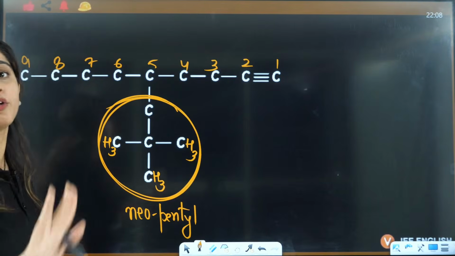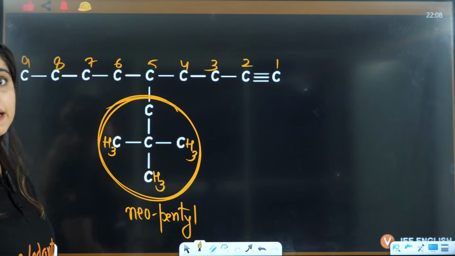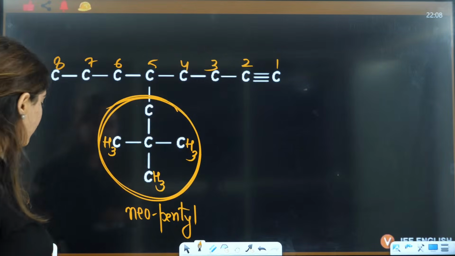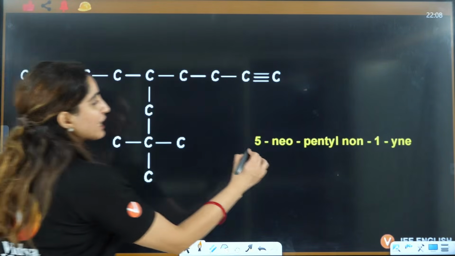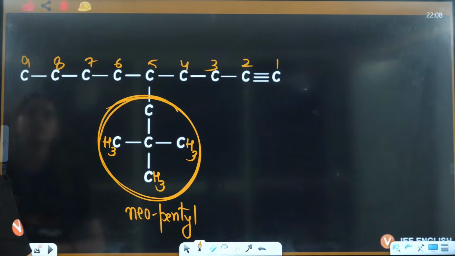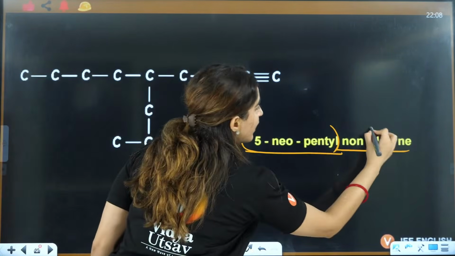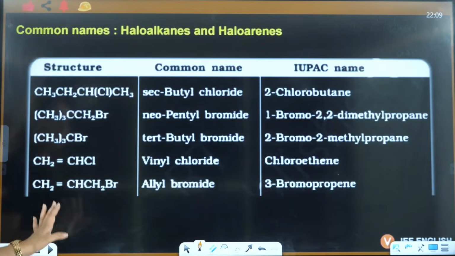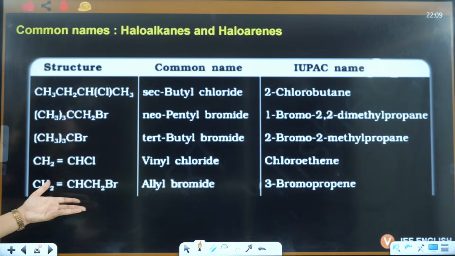You need to include it because that is said in the definition. So you will write 5-neopentyl. Sorry, it is non, not hept. So it is non-1-yne. Okay, got it?